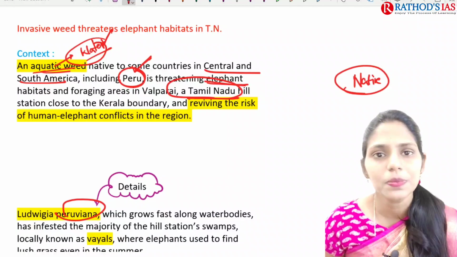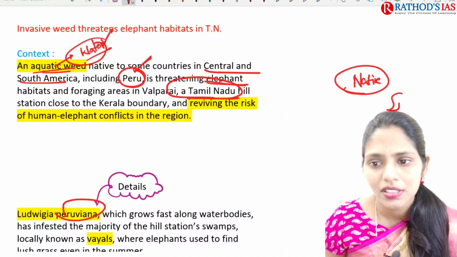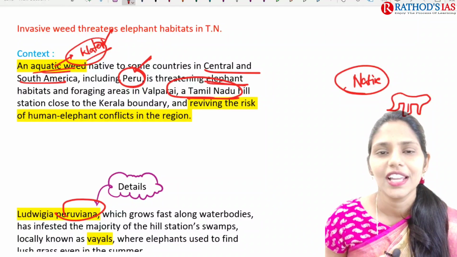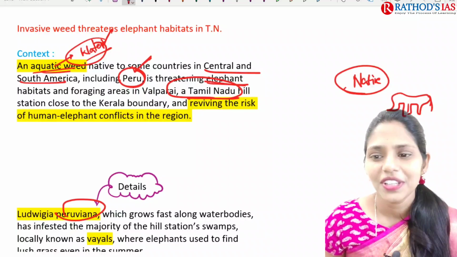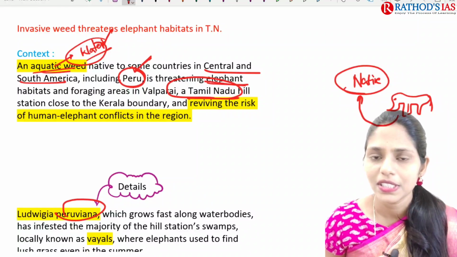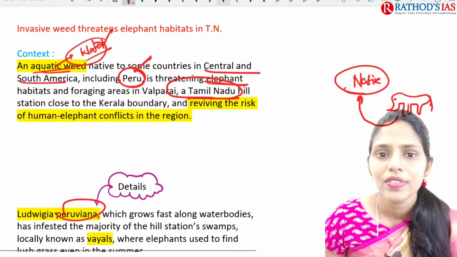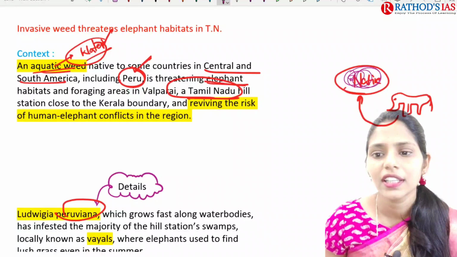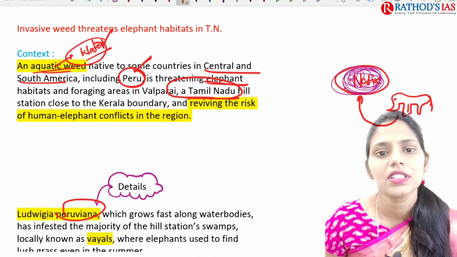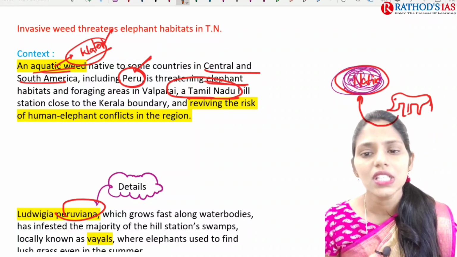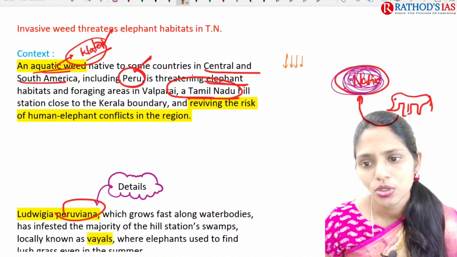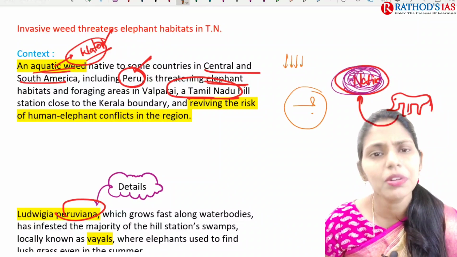Here is a rough diagram of an elephant. The elephant feeds on this native species, but now there is increased growth of the invasive species. Because of this, the native species is not growing, so there is decreased growth of the native species. On which species will this animal now feed?